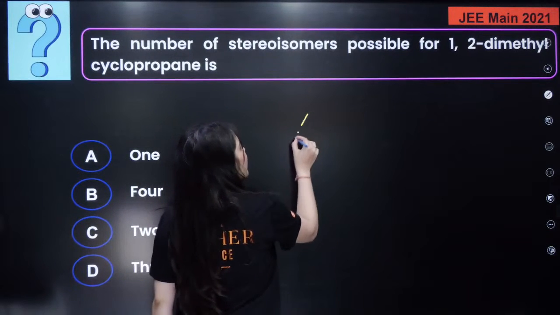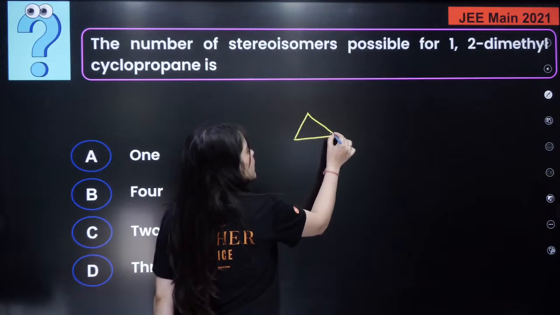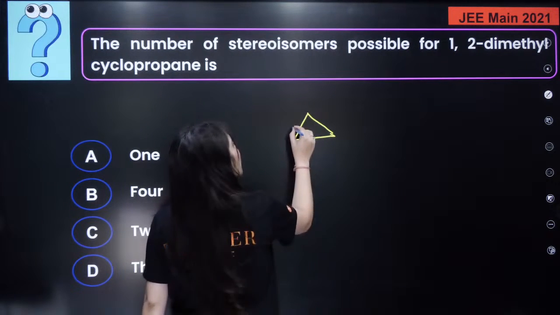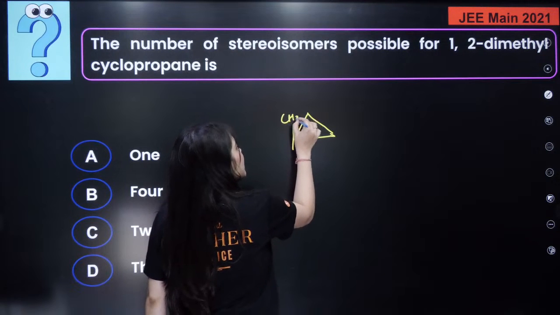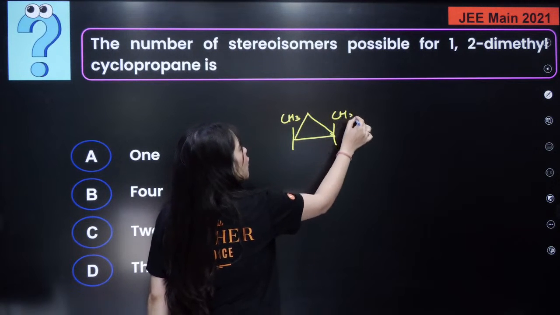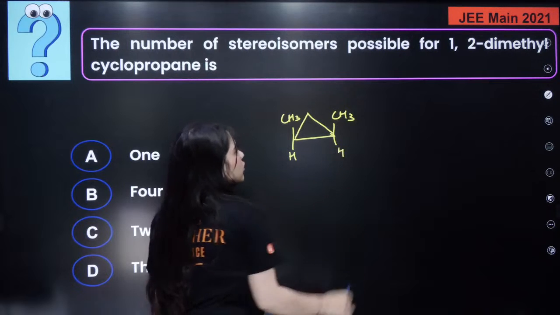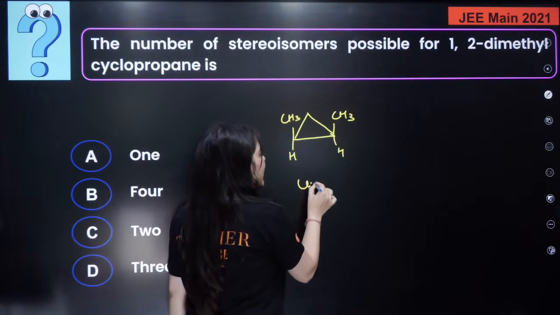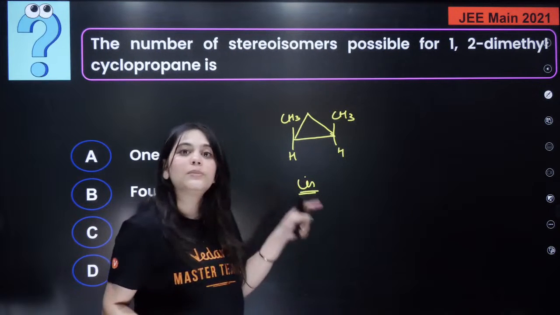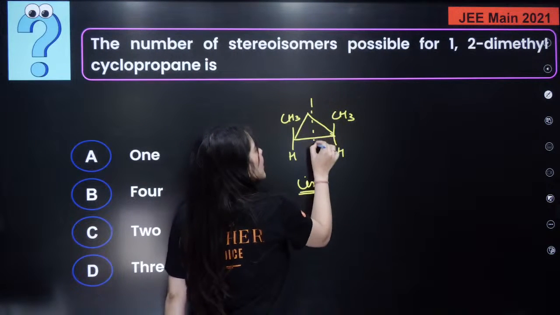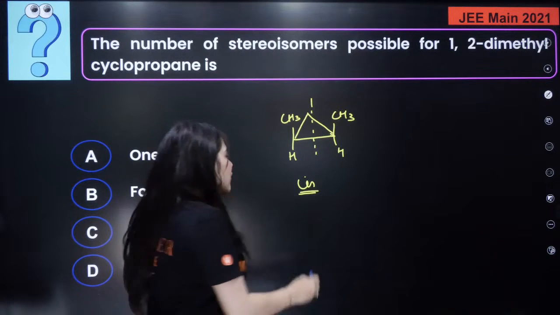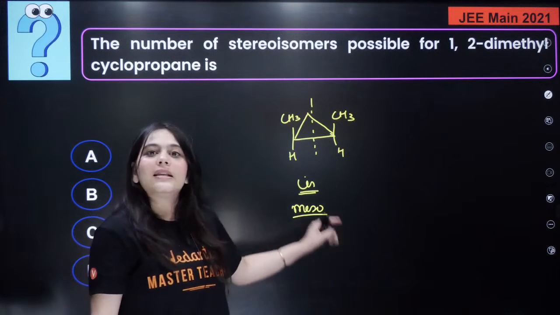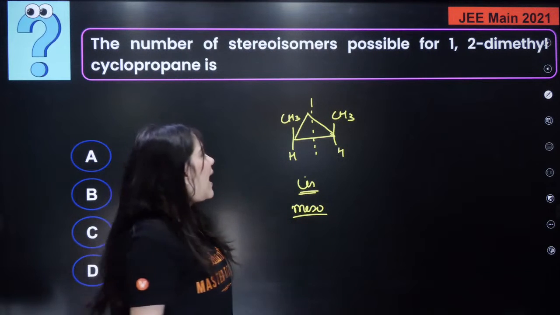So what does cyclopropane look like? Is this the structure of cyclopropane? And at the 1 and 2 positions, there are 2 methyl groups. CH3, CH3 over here. Here's the H, here's the H. Can you see if I draw this structure? This is the cis molecule, isn't it? This cis molecule actually has a plane of symmetry in it, which means this is a kind of meso compound, which means this is a cis molecule, meso, optically inactive.